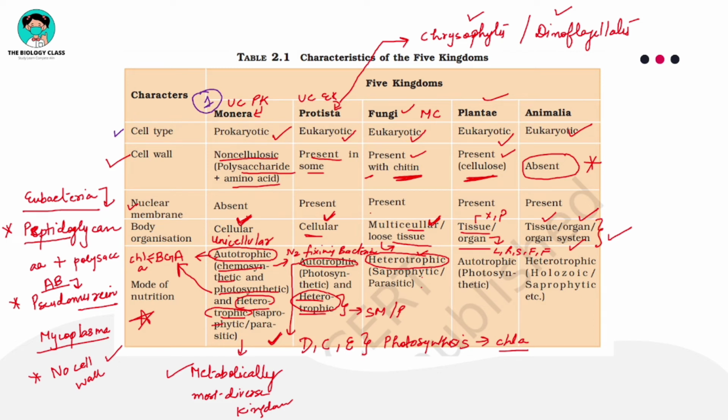Plantae, you can see in Plantae we have autotrophic mode of nourishment. Nutrition: autotrophic, and all are photosynthetic except a few. What are the exceptions? Exceptions I am writing. You can see Cuscuta. What is Cuscuta? Cuscuta is a parasitic plant. Why? Because it has no chlorophyll.